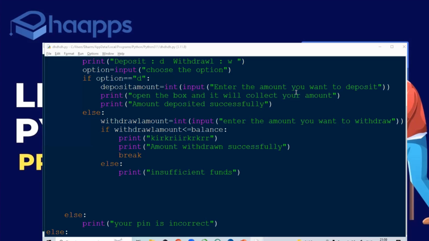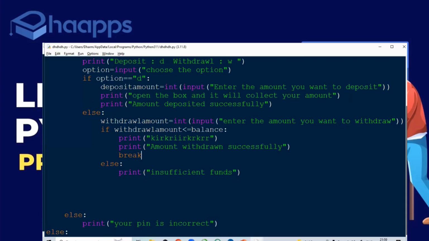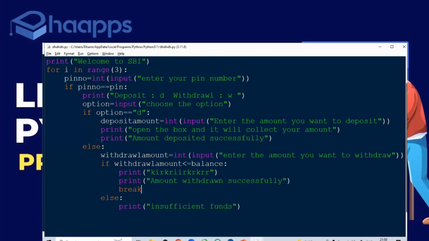Clear? I hope it's very clear. Very clear. No questions there.